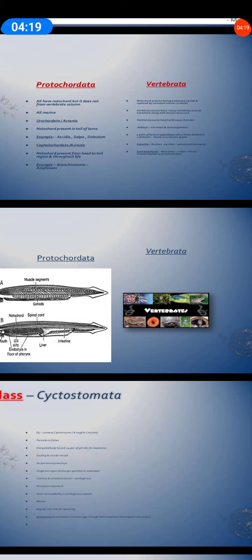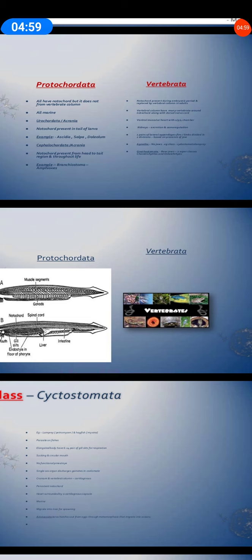Vertebrates have head, neck, trunk and tail. Tail may or may not be there. They have some degree of segmentation. In our body we have muscles, vertebrae, ribs, blood vessels, nerves and appendages. Appendages are arms, which form a forelimb, and legs, which form a hind limb. We have an epidermis, and an exoskeleton in the form of hair, feathers or scales. We have an endoskeleton in the form of cartilage.